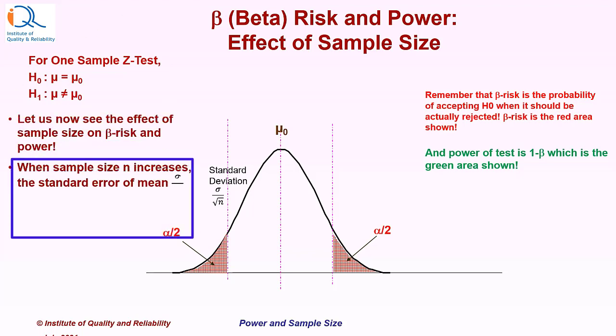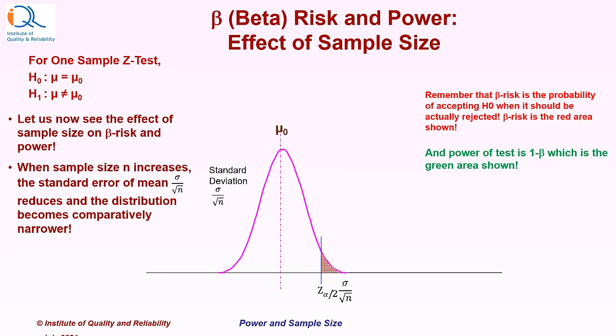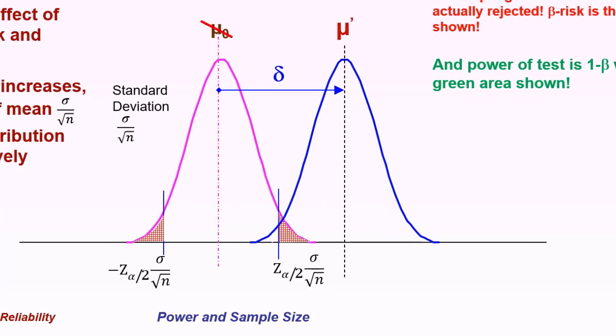When sample size increases, the standard error of mean, sigma by square root n, reduces and the distribution becomes comparatively narrower. Let us see what happens. So the distribution of sample averages has become narrower. We have also shown the alpha risk at the points z alpha by 2 sigma by square root n and minus z alpha by 2 sigma by square root n. Now this is shifted by an amount equal to delta if the alternate hypothesis is true and mu0 becomes mu dash.